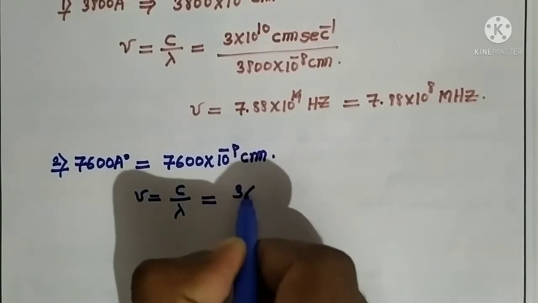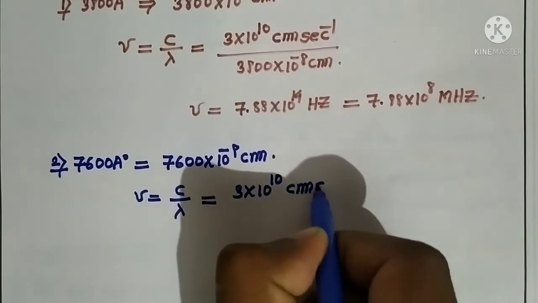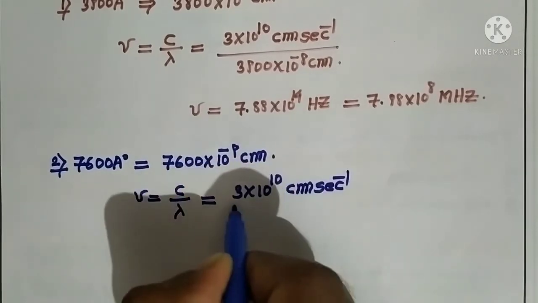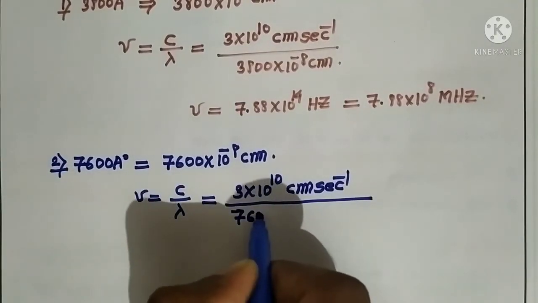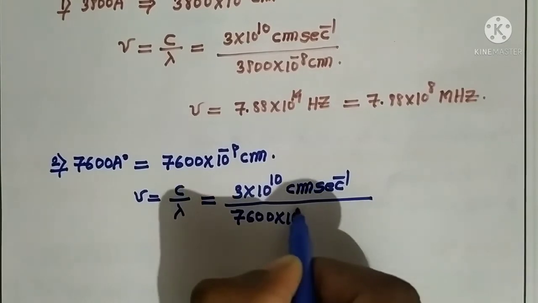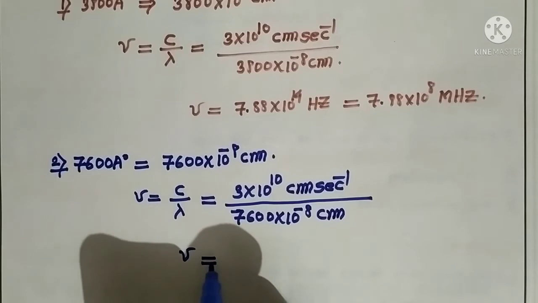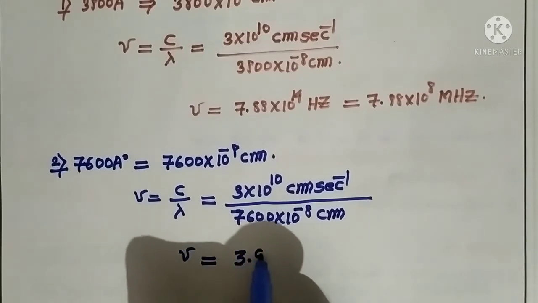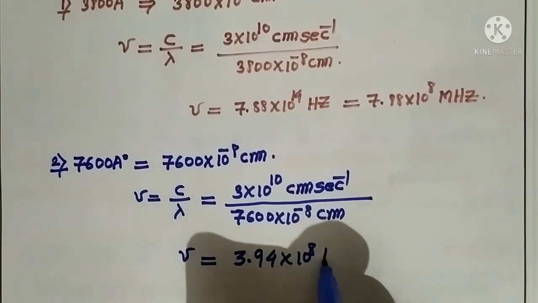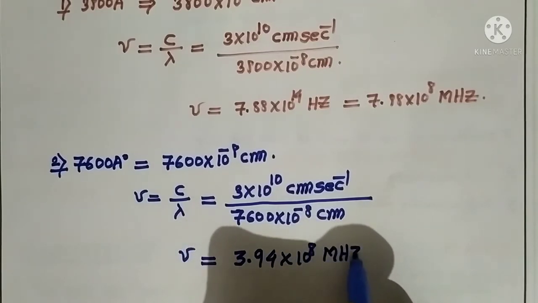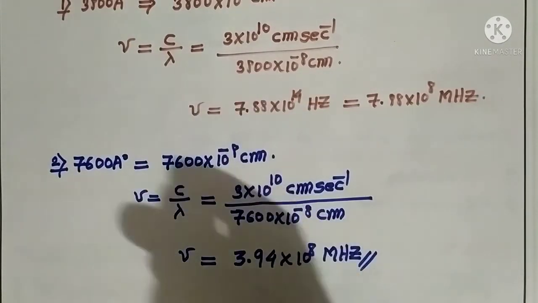We have c as 3 into 10 to the power of 10 centimeter per second, and the wavelength is 7600 into 10 to the power of minus 8 centimeter. Then the value of nu is 3.94 into 10 to the power of 8 megahertz. This is the way we can calculate the frequency of a particular wave.